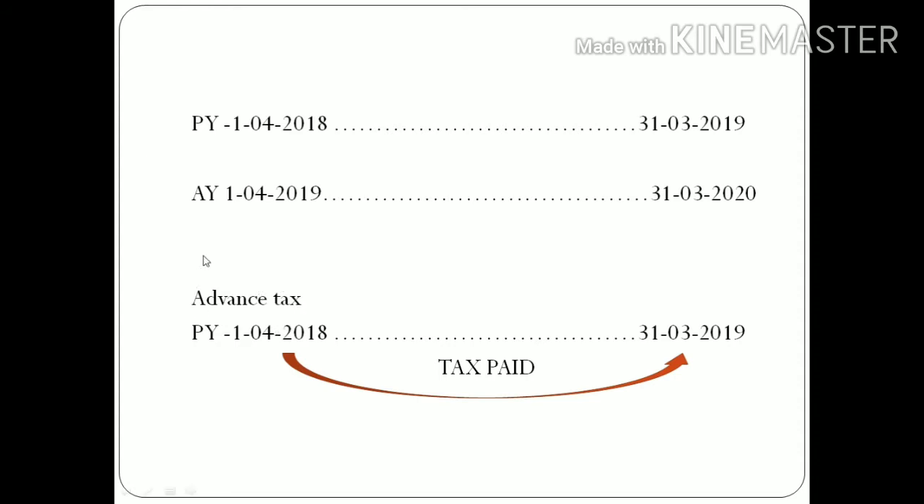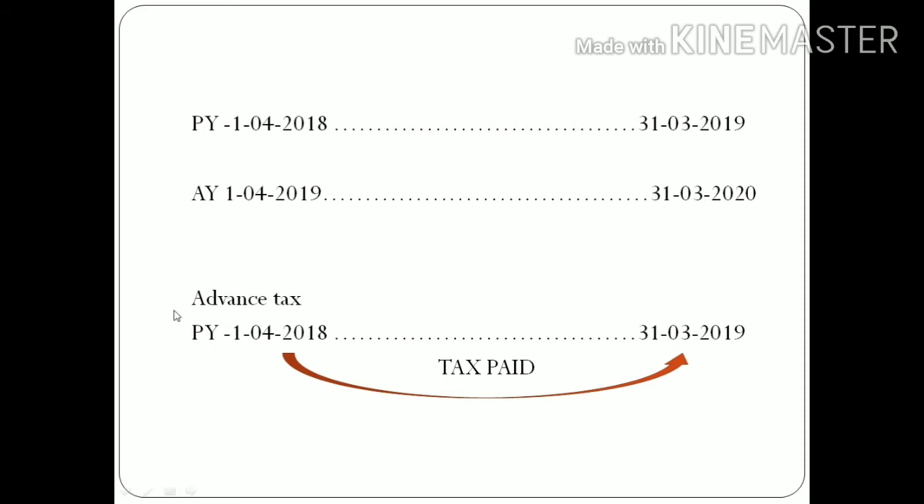But what is the mechanism of advance tax? What is the advance tax here? See here, advance tax is nothing but, in the previous year only, before completion of the previous year, when you are paying any amount in the form of tax, that is called advance tax. I think you got the concept. Before completion of the previous year, when you are paying any such amount in the form of tax, that is considered advance tax.